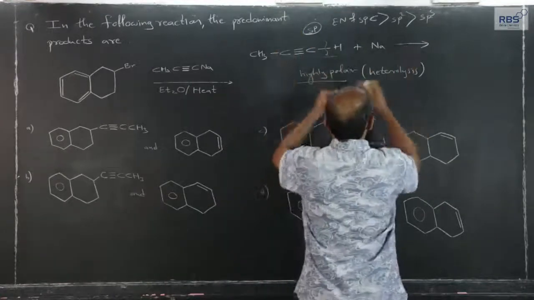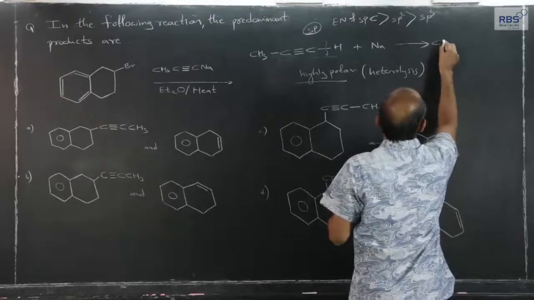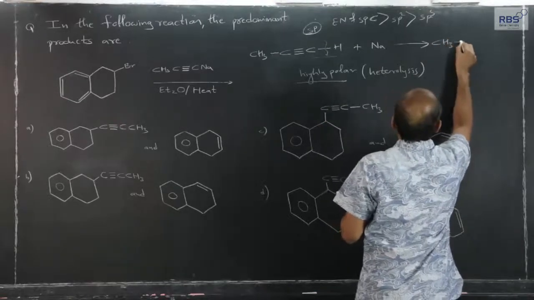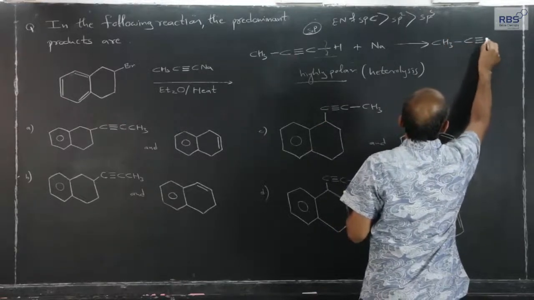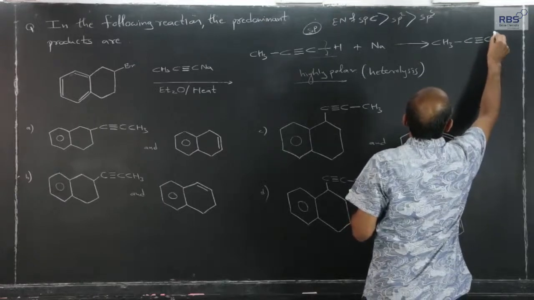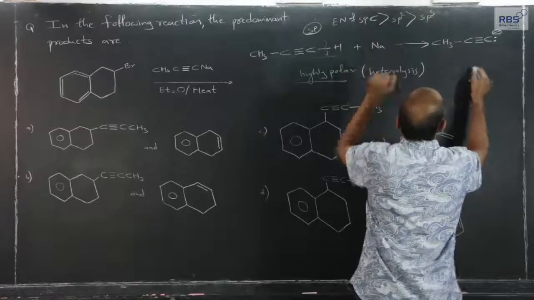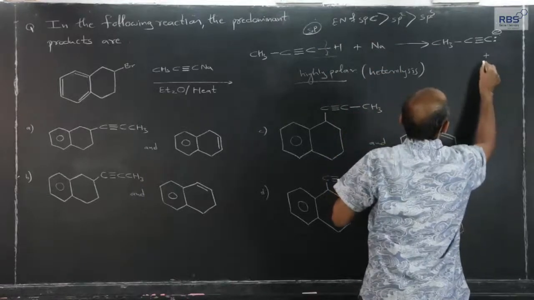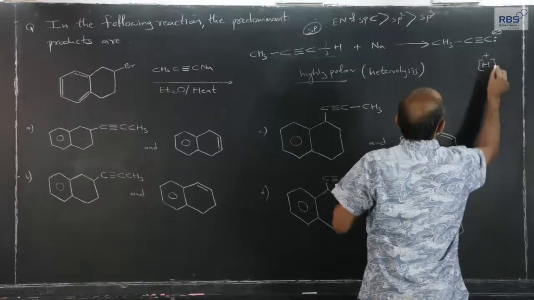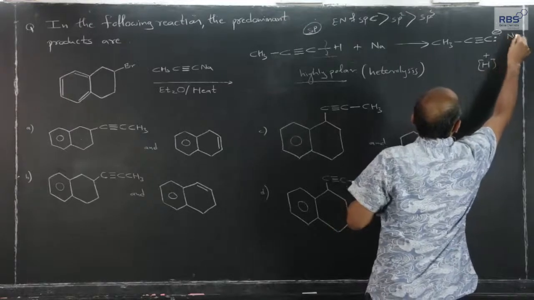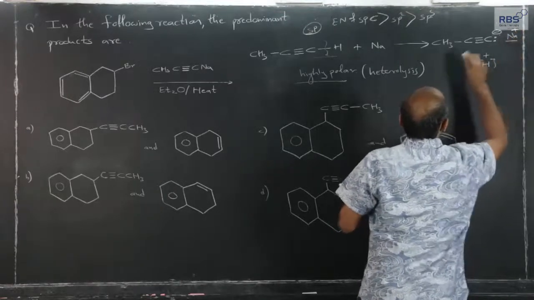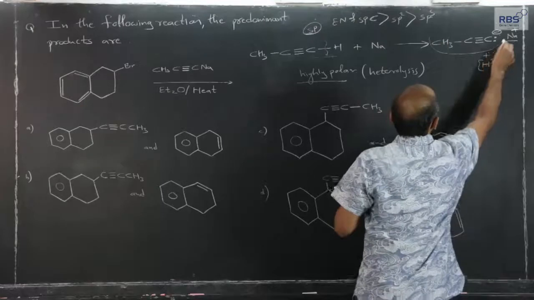So, we should know this actually, and therefore, we get H plus ion which comes out and sodium, they interact, and the byproducts are nascent hydrogen and Na plus ion. This is important for us.